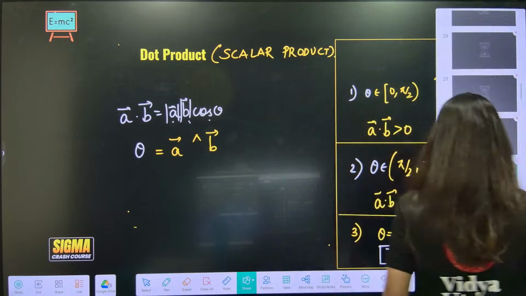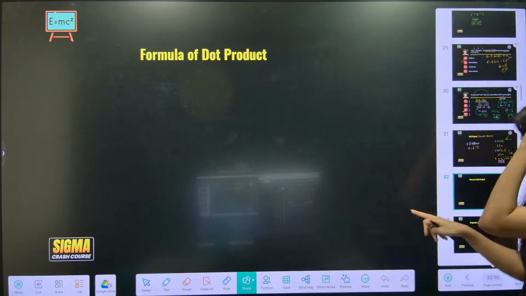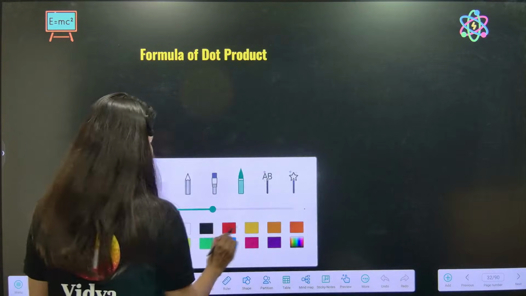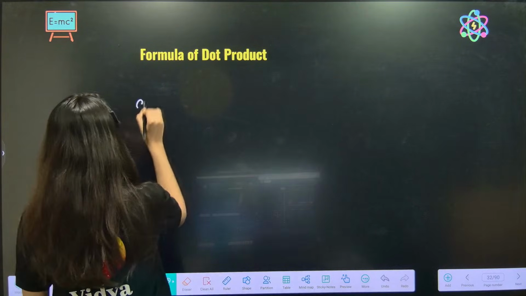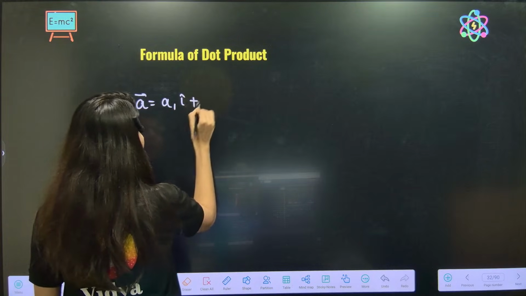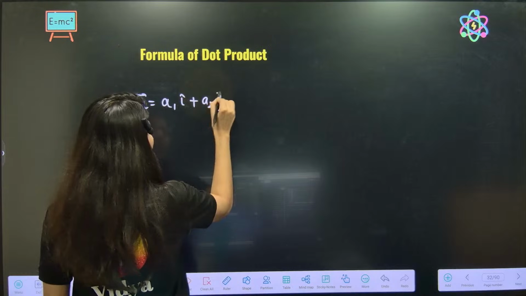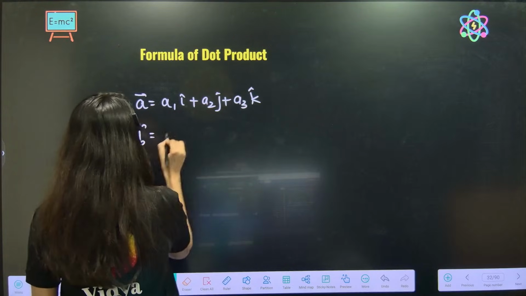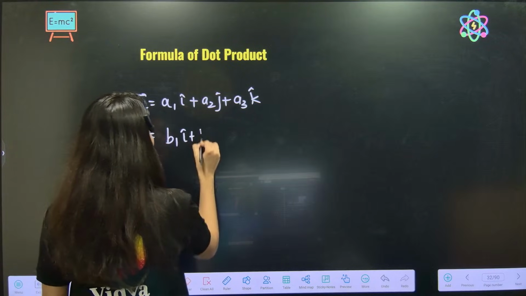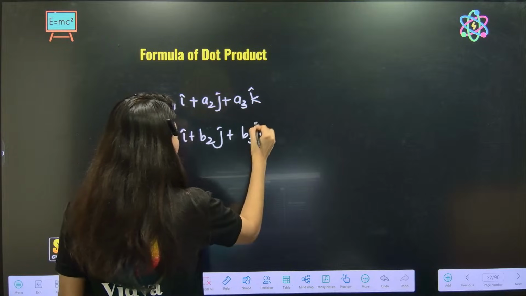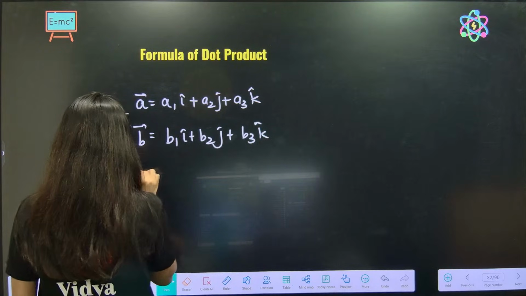Okay. Three pointers you should remember. Now suppose you have a vector A as A1 i cap plus A2 j cap plus A3 k cap, and B vector is B1 i cap plus B2 j cap plus B3 k cap. Find A dot B.